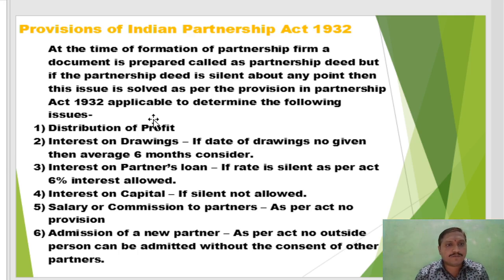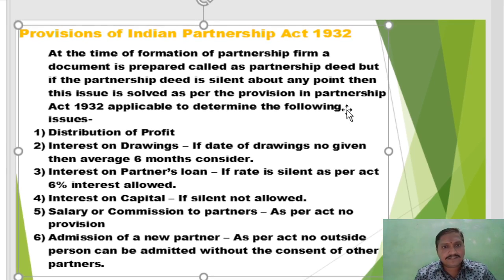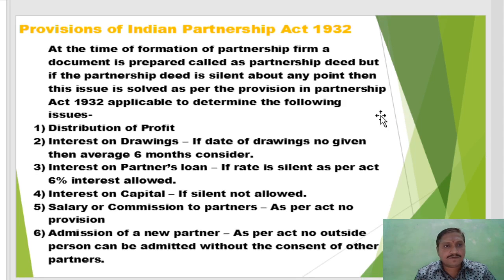First, distribution of profit. If in the partnership deed no profit sharing ratio is mentioned, then the partnership firm uses an equal ratio. Very simple. Suppose the deed mentions no profit sharing ratio, capital ratio, or any ratio. At that time they share the profits and losses in equal proportion.